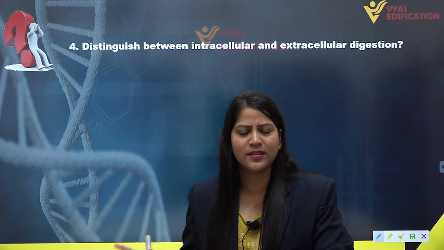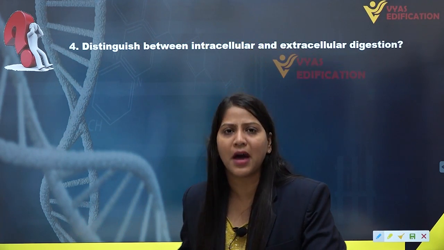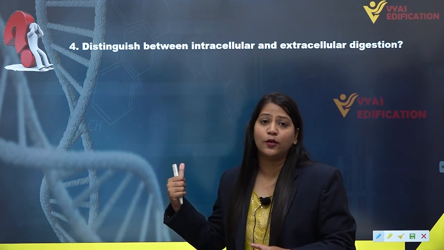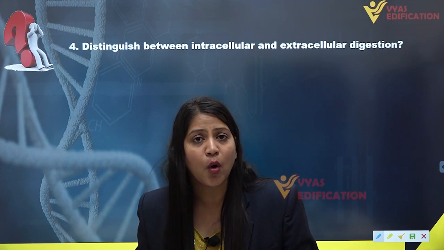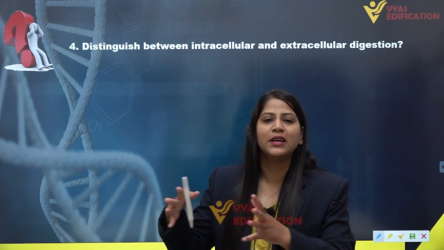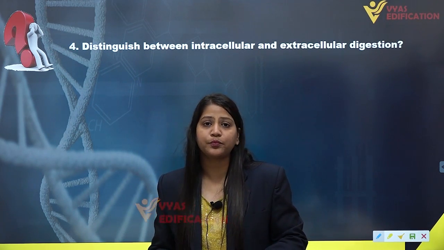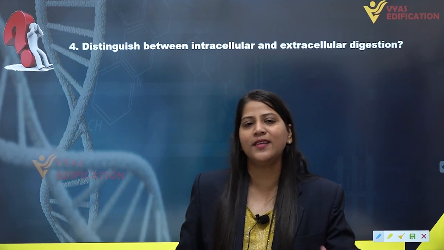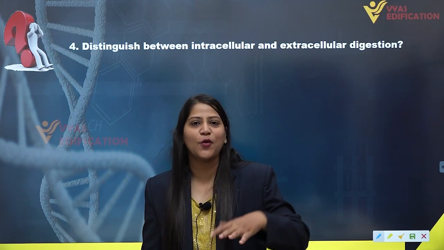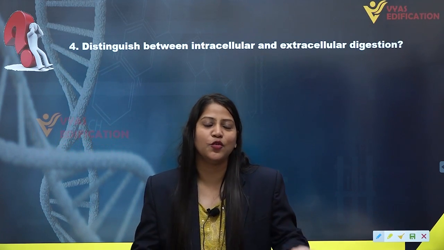Poriferans are not unicellular organisms, but they are primitive animals. So intracellular digestion can be found in primitive animals of the animal kingdom, and extracellular digestion, which is the most advanced type of digestion, can be found in chordates like humans.